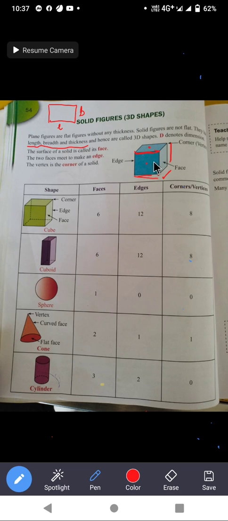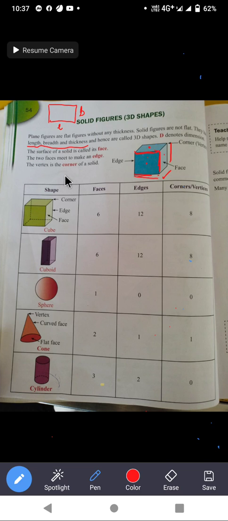So how many edges are there in this? This is also an edge. These faces are meeting at this line segment. This is also an edge, this is also an edge. So how many edges are there? Yes, there are 12 edges in a cube.